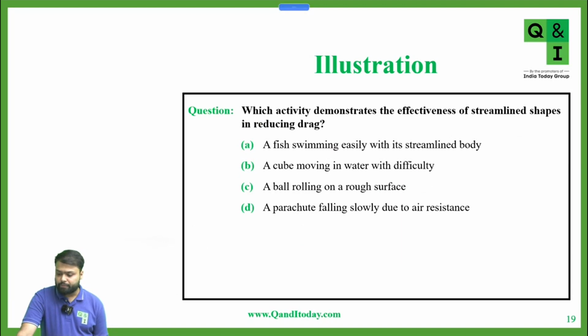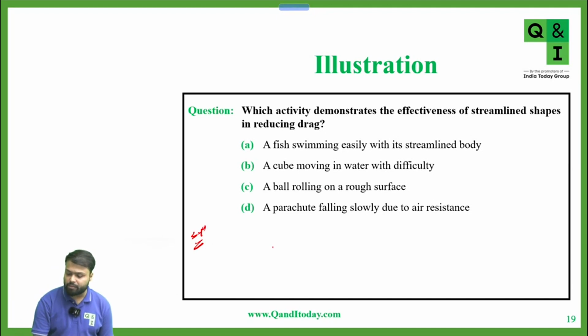Now, next question. Which activity demonstrates the effectiveness of streamlined shapes in reducing drag? A, a fish swimming easily with a streamlined body. B, a cube moving in water with difficulty. C, a ball rolling on a rough surface. Or D option, a parachute falling slowly due to drag. A. A. Very good. Okay, what about others?